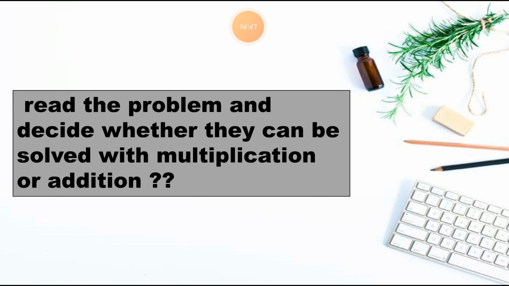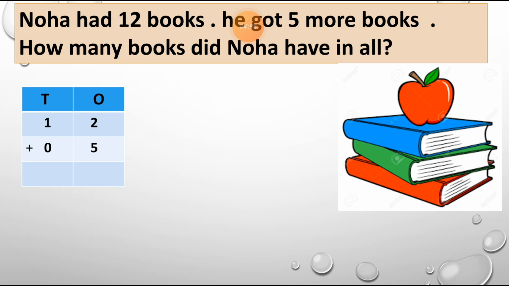So let's see some examples, and then we will solve and decide whether this is an addition word problem or a multiplication word problem. Here are some examples for you. Let's see this. Neha had 12 books. He got 5 more books. He had 12 books in total and 5 books more. How many books did Neha have in all?